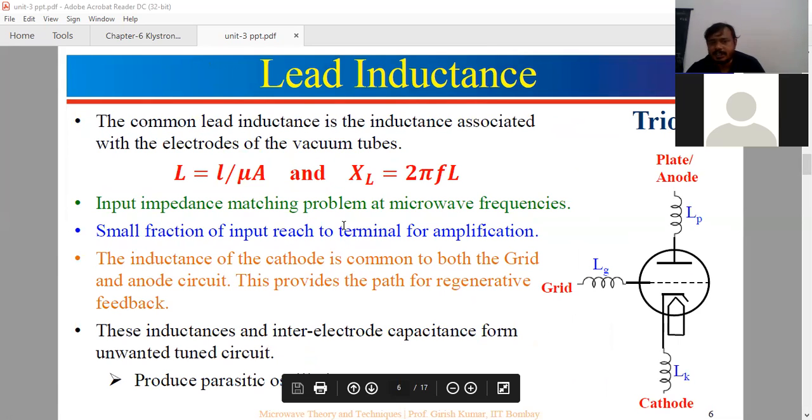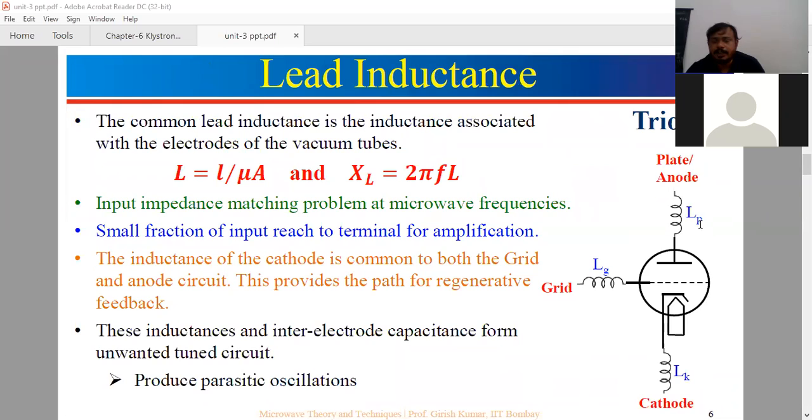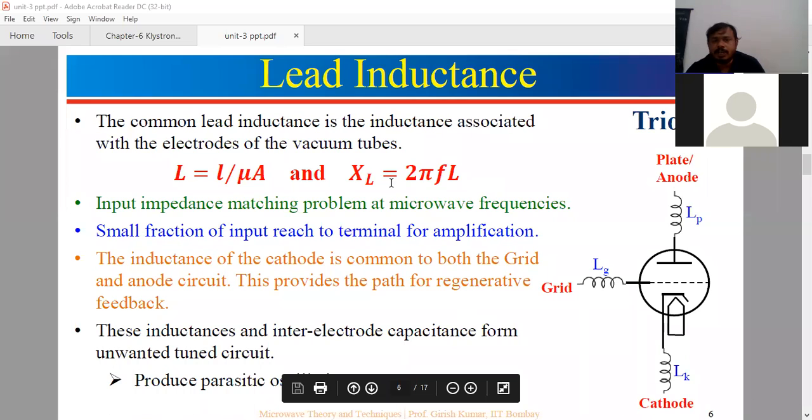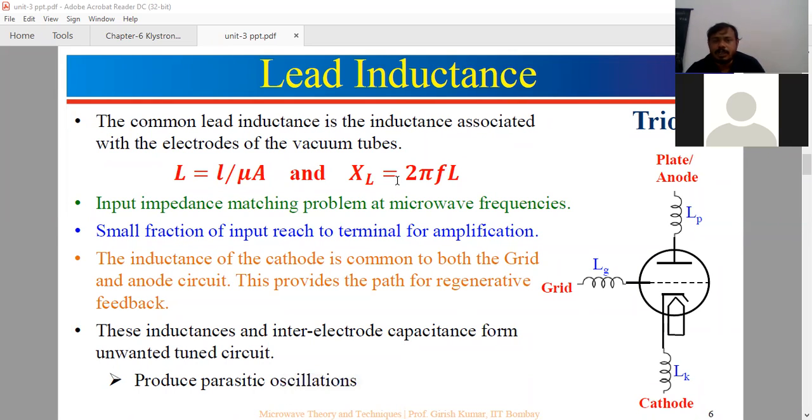Now coming to the lead inductance. These are the inductances: plate inductance, grid inductance, and LK. Now XL is equal to 2 pi F into L, directly proportional to F. If F is very high, the reactance of the inductance is very high. If it is very high, the input signal will not reach the terminal of the plate.